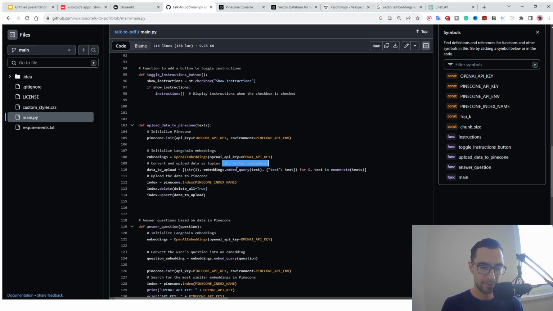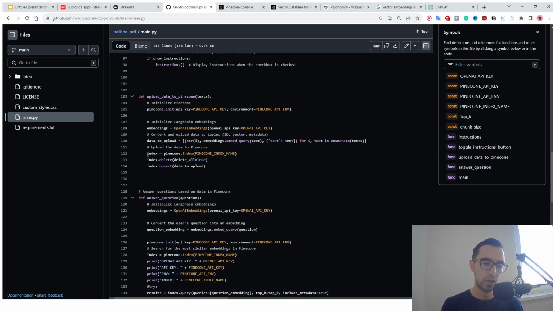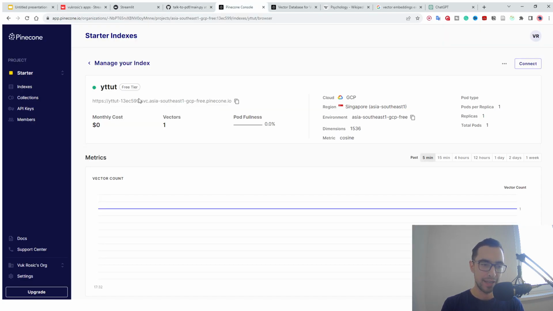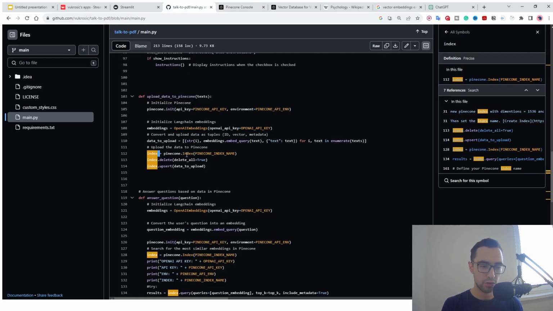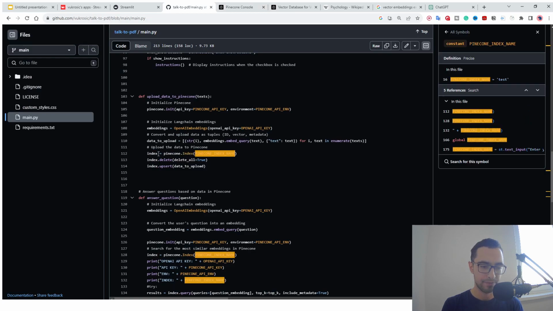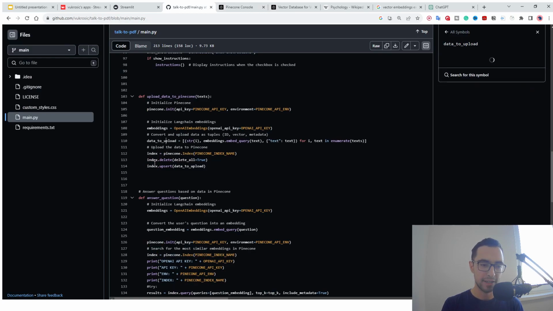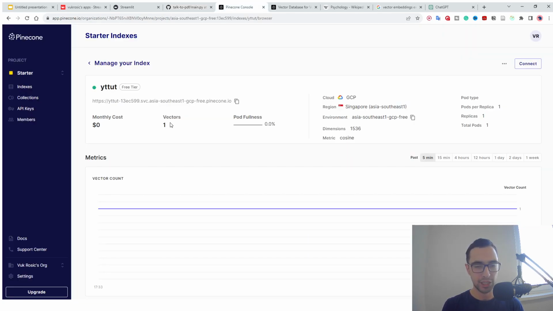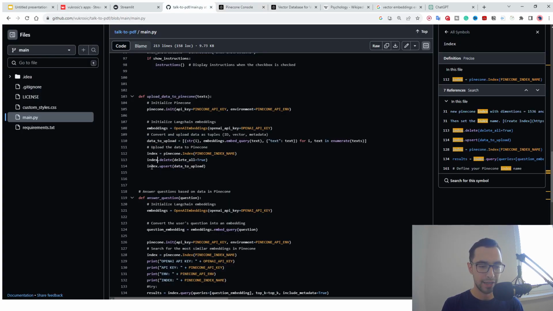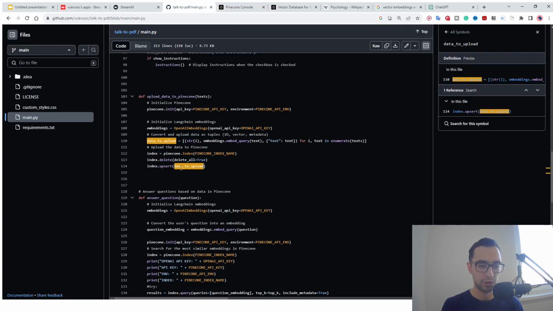After that, we are going to initialize the index that we created. As I explained in the beginning of the video, we're going to say index is equal to pinecone.Index and then the Pinecone index name. Now we have this index object. First, we're going to delete all, true. So we're going to delete all of the vectors inside of that index first. And then we're going to index.upsert data to upload. Data to upload, as I said, is a list of these tuples, and each tuple is for a specific chunk of text: ID, vector, and then metadata.